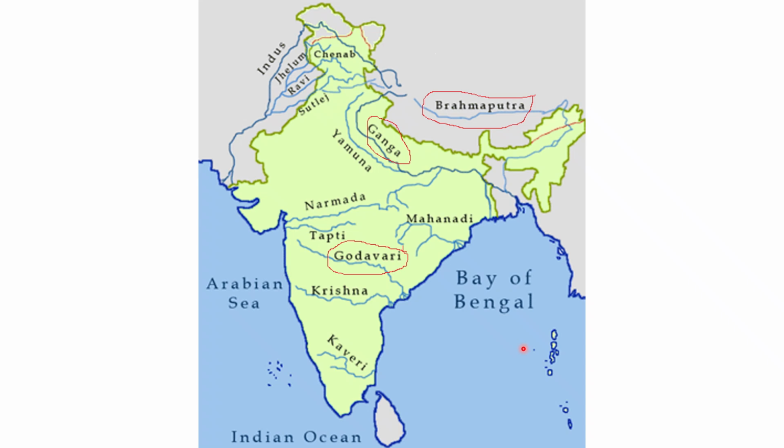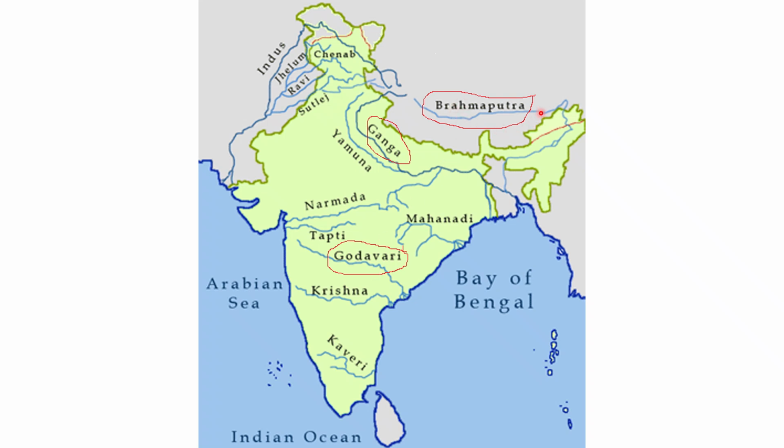Now let us learn about some rivers. Do you see the Ganga river here? Ganga river is one of the longest rivers in India. And the second longest river is Godavari, which is also called the Dakshin Ganga, because Godavari is in the south of India and south is called Dakshin, and Godavari is also considered a sacred river. So it is called Dakshin Ganga. So the first longest river is Ganga and the second longest river is Godavari.